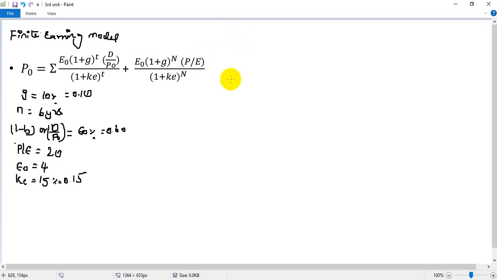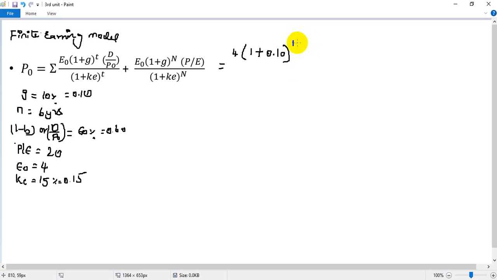So over here, if you substitute, E0 is 4, 1 plus 0.10 power 1, time is again... first year, isn't it? Not N. First year it is E0, like how we have done.